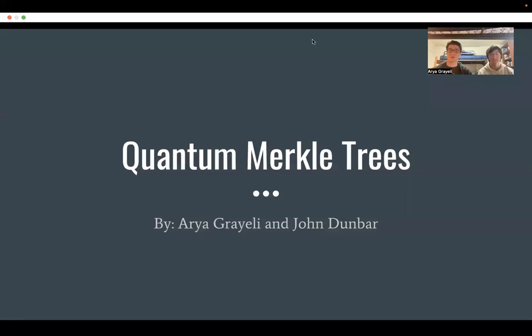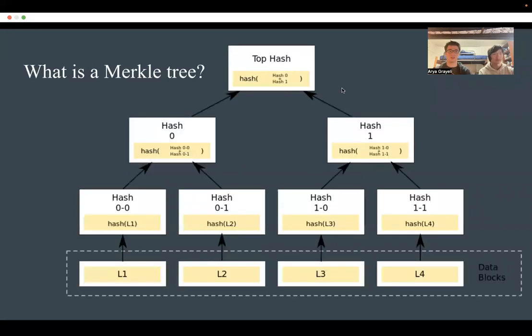For our project, we developed quantum Merkle trees. I'm Arya Graeli. I'm John Dunbar. So, quantum Merkle trees are a new, interesting development in the field of quantum computing, and as of March this year, a paper found them to be theoretically possible.